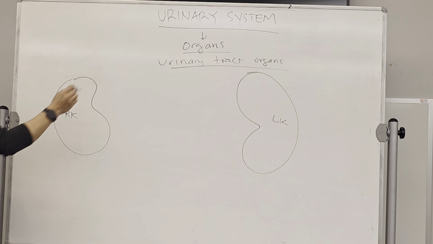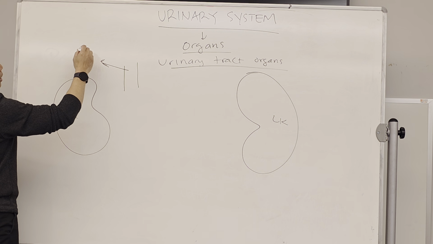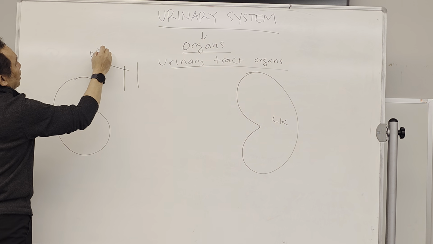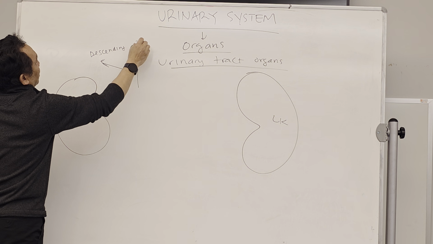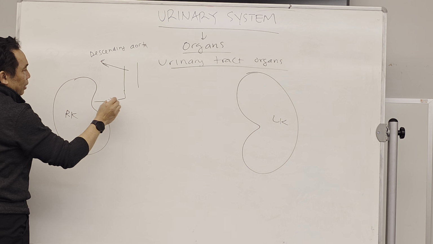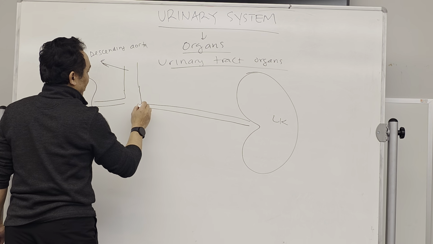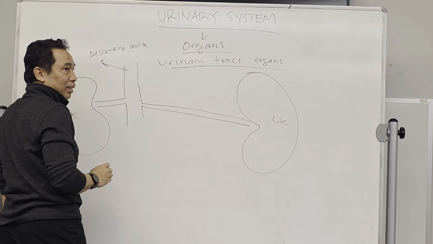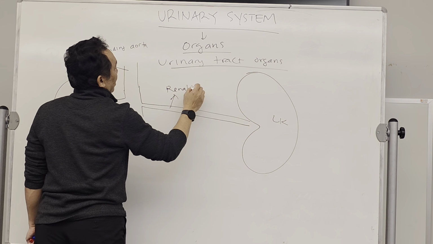Okay. So the blood is coming from, let's say this is the descending aorta, right? Then it branches into the artery that goes to the kidney. It's called the renal artery.